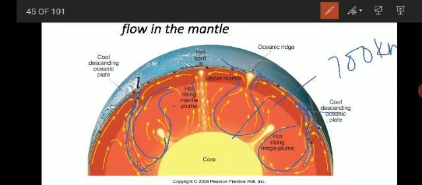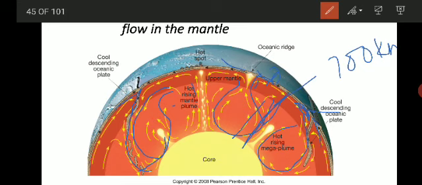From the velocity depth curve of the P and S waves, it is clear that the rocks of the mantle are denser compared to the crust. So compared to the crust, whatever rocks are present in the mantle have high density.